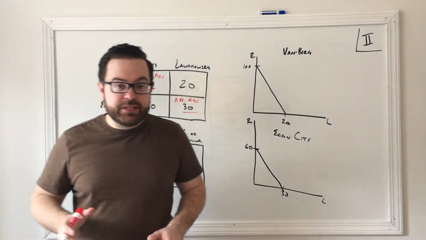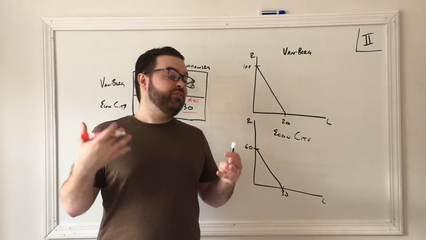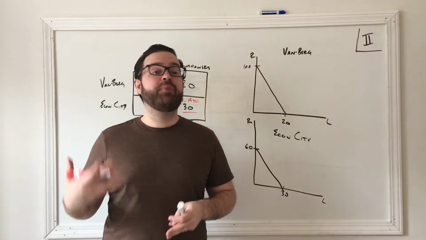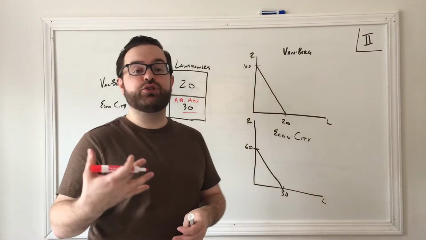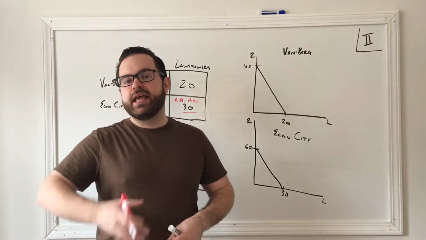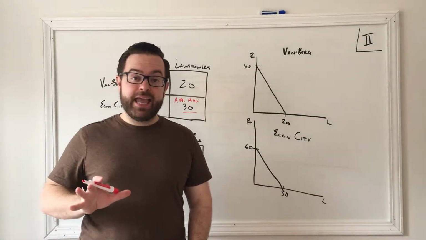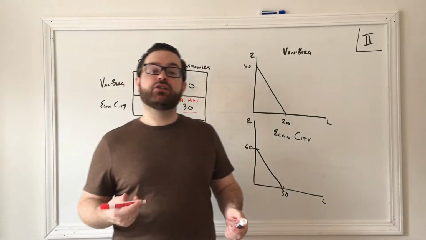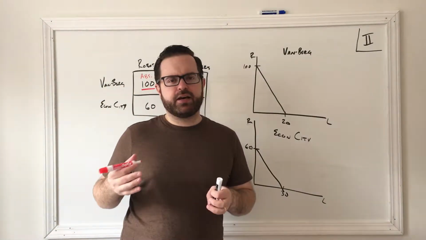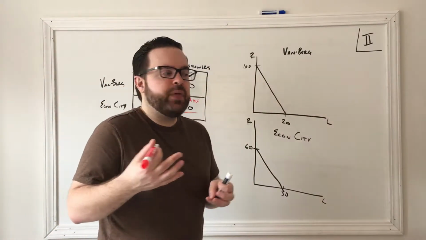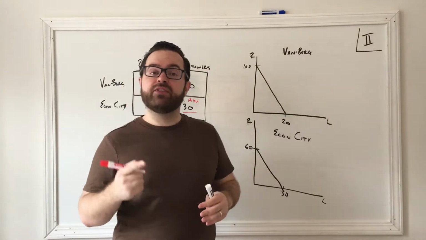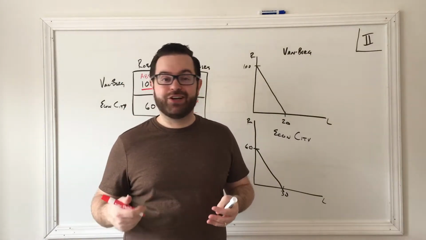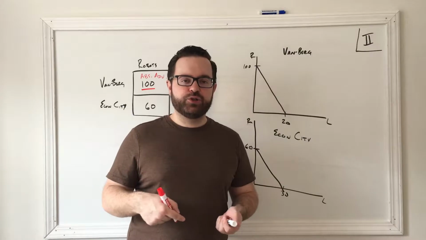Now, a common mistake is to then assume, well, if you can make the most of something, that means you're the best at it, and that's what you should produce and trade with the other society. That is not always the case. In order to make sure we know who should trade with who, we need to look at comparative advantage, which is how quickly they can make one of each good, or the cost to make one of each good, going back to our friend opportunity cost.